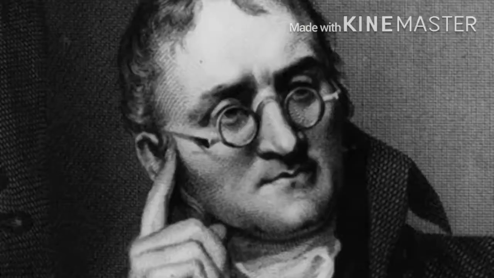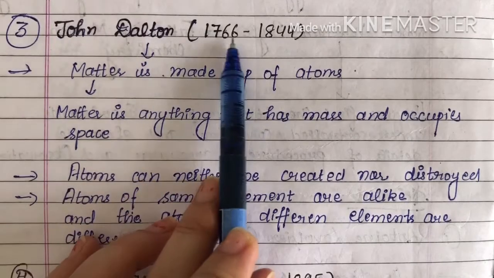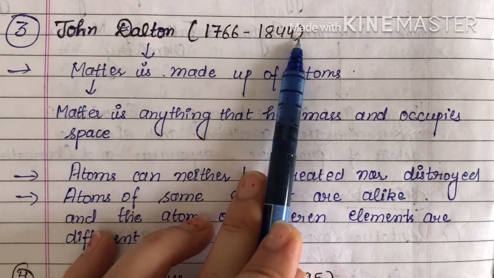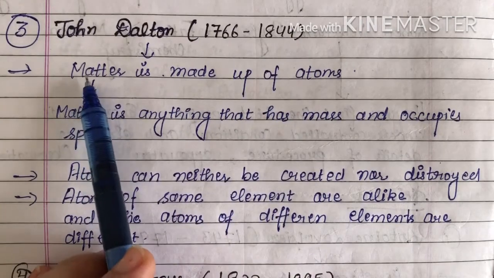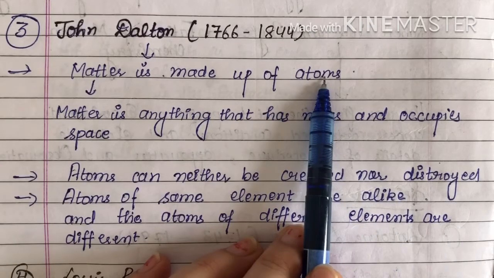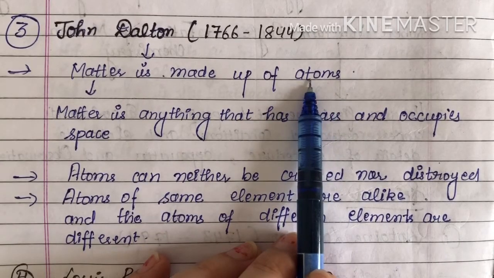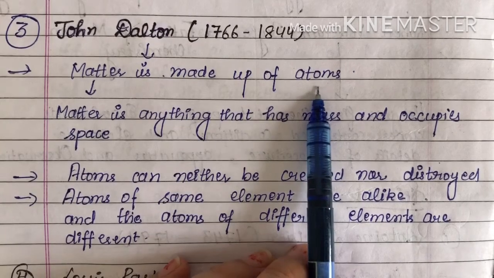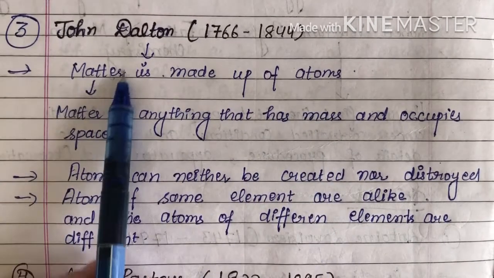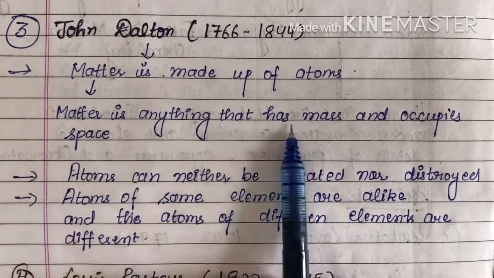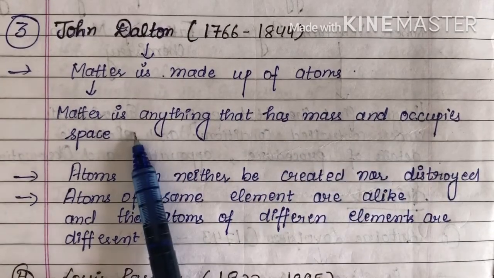The next one is John Dalton. John Dalton's time period is 1766 to 1844. He gave the discovery that matter is made up of atoms, and you know that the atom is the smallest unit of matter, that is indivisible. He defined matter as anything that has mass and occupies space.